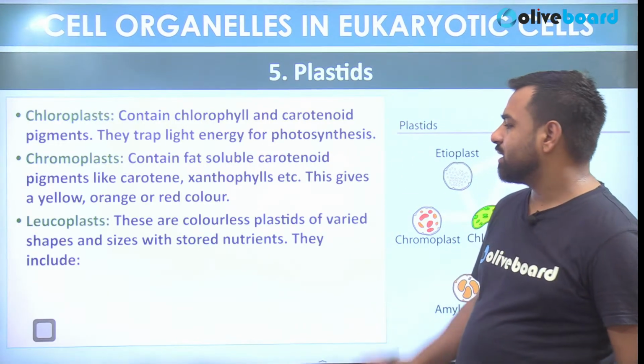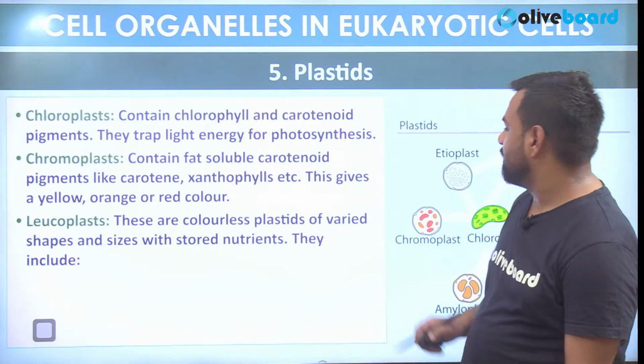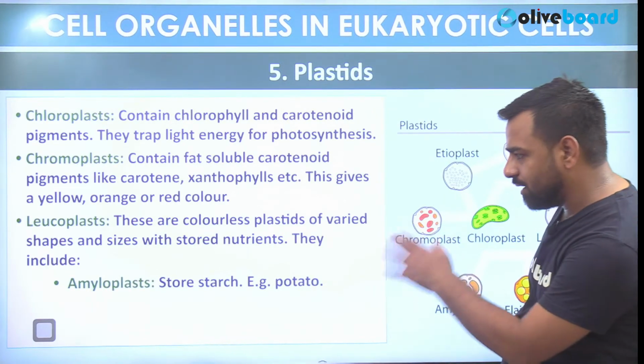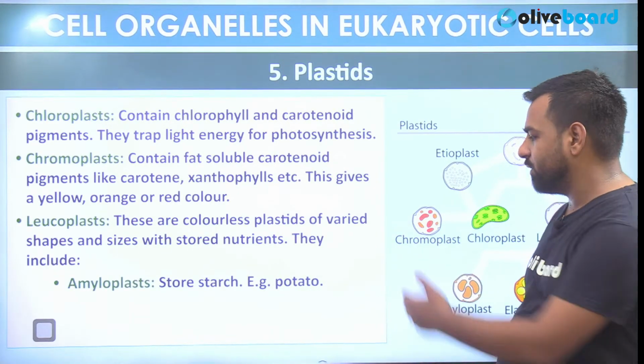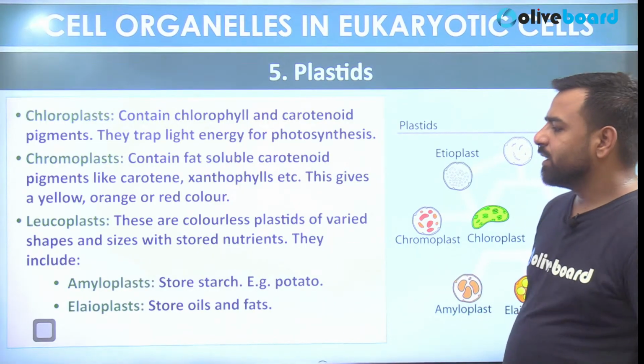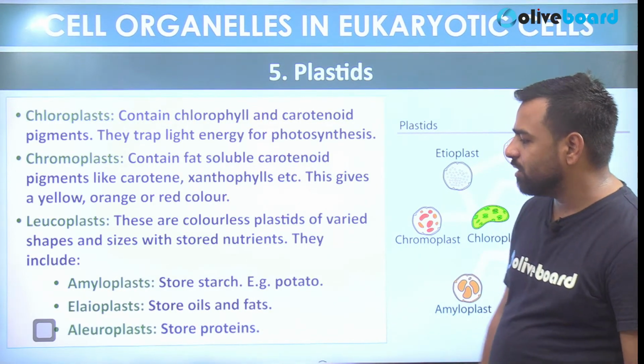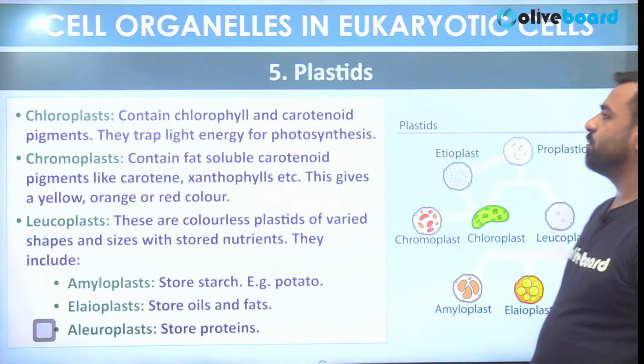And leucoplasts, they are colorless plastids of varied shapes and sizes with the stored nutrients. So they include amyloplast, that stores the starch, for example potato. They include elaioplast, that stores the oils and the fats, and it also has aleuroplast that stores the proteins.